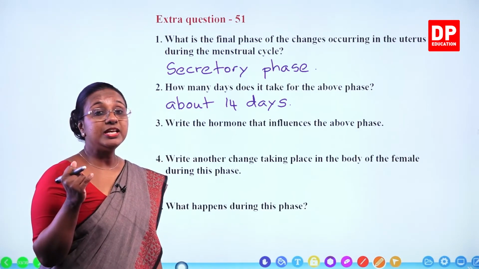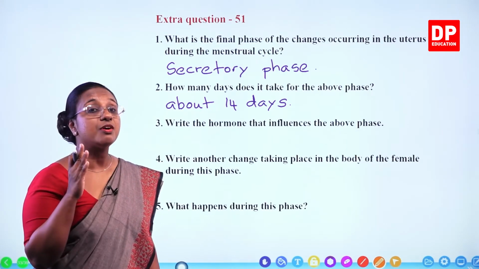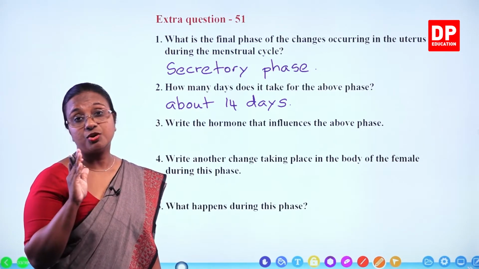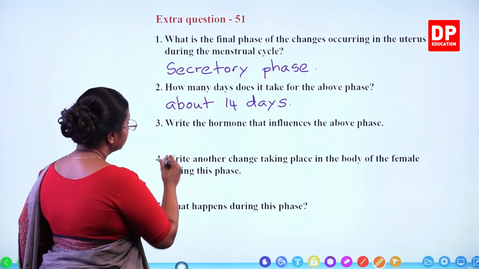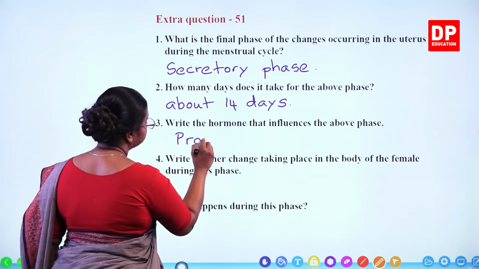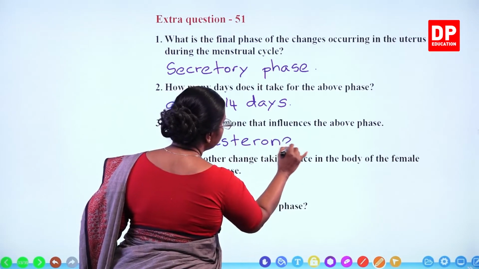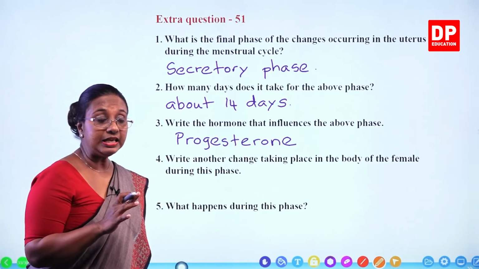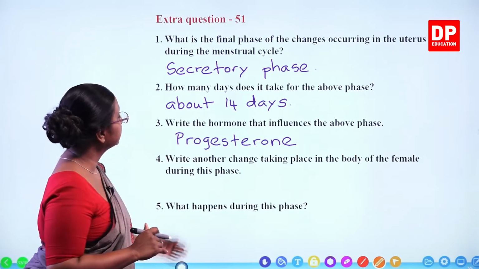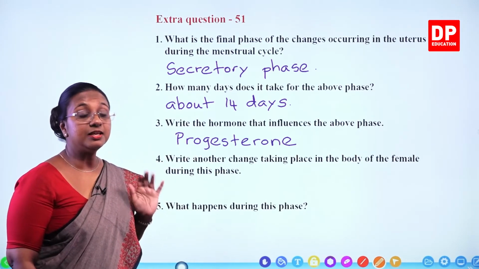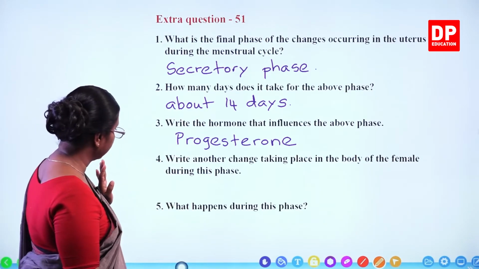The last 14 days, it is the luteal phase of the ovary. During that phase, it is progesterone that is secreted. So, progesterone. Progesterone is the hormone secreted by the ovary. It influences the secretory phase that takes place in the uterus, the last 14 days.